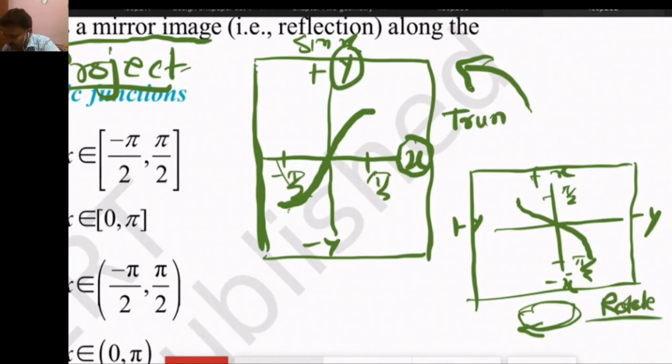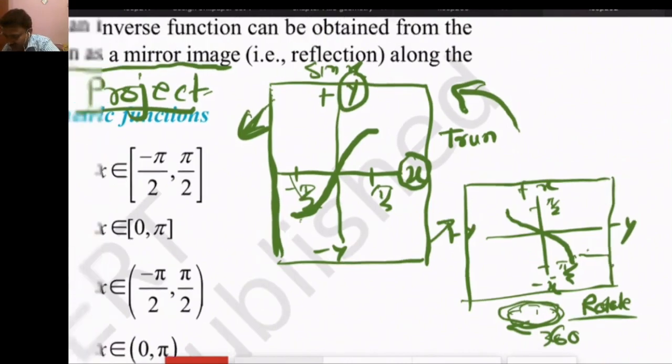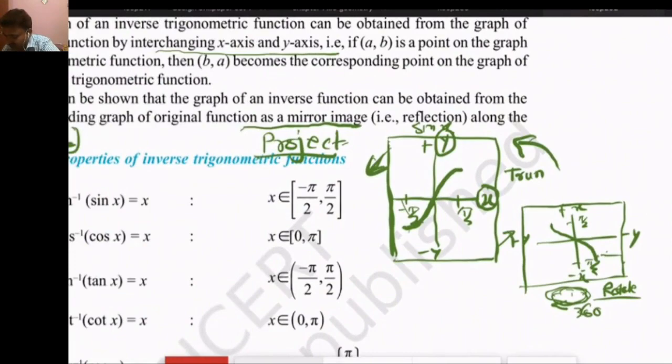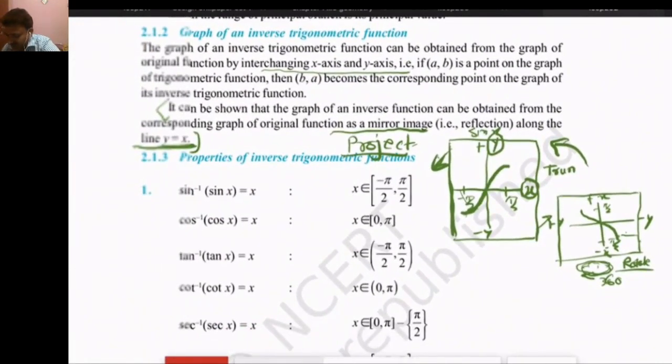So this is the rule. We have to rotate this sheet in this way, and after that, this is turning and this is rotate. When we rotate this sheet, the obtained function will be the inverse function, the graph of sin inverse x. So this is a mirror image of the original function. You will find it in this way. This is a project.